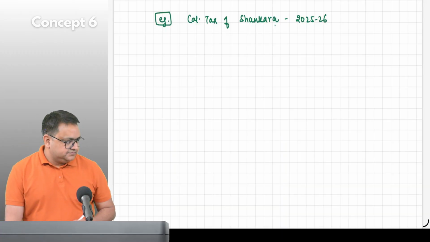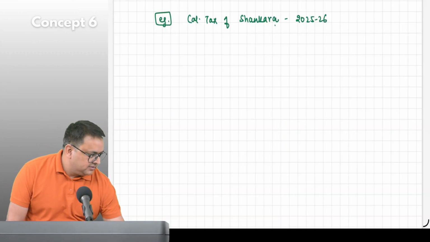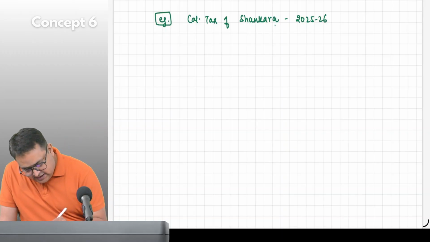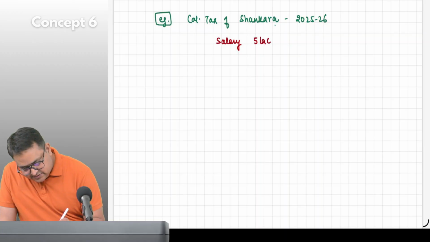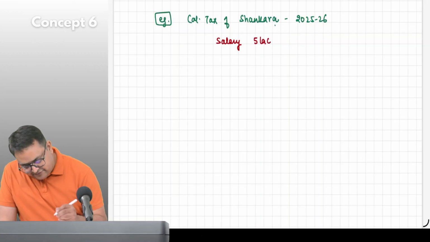Now, let's say he has salary income 5 lakh. He has house property income 6 lakh.